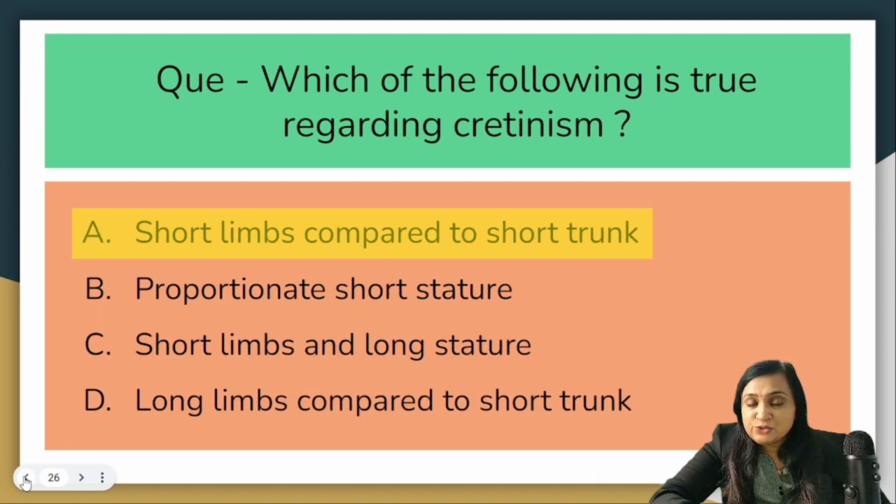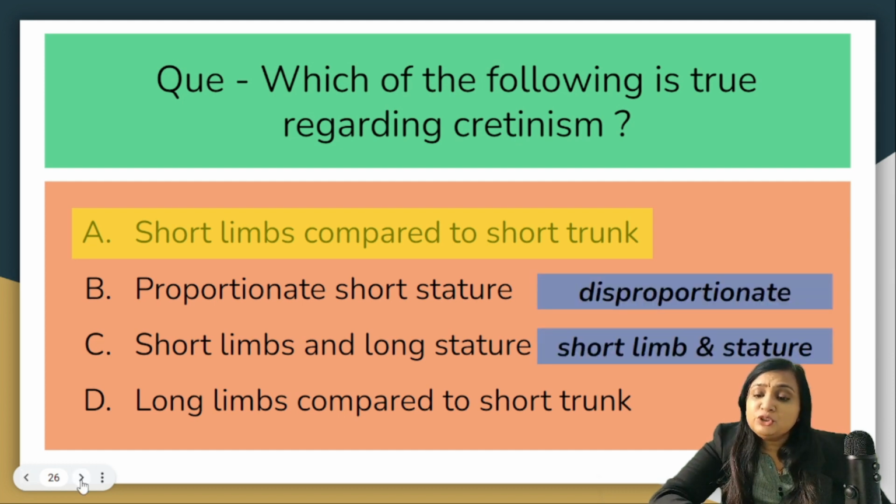Hypothyroidism will always retard the skeletal maturation. So, long bone length is maximally affected than the length of the trunk. So, the short stature will be disproportionate. It's not proportionate short stature. Here we find it will be disproportionate short stature. The limbs are more shortened in comparison to trunk. There will be short limbs as well as short stature. So long limbs compared to short trunk, that option is out.